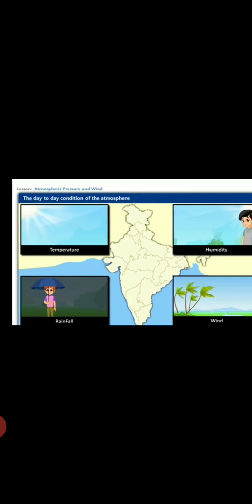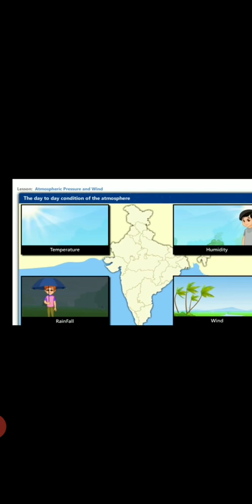In the same way, during December, January, February, and March, you find that it is winter. Then during March, April, there is a little spring season. So we have seen and noted that these kinds of changes are there for years.